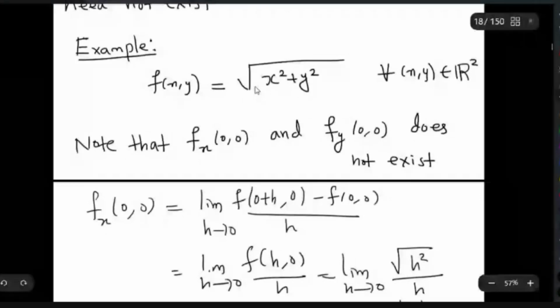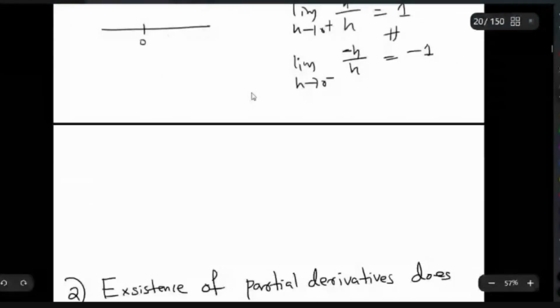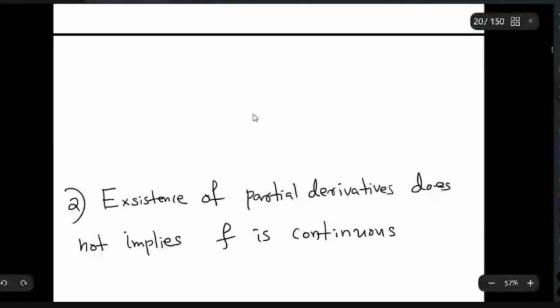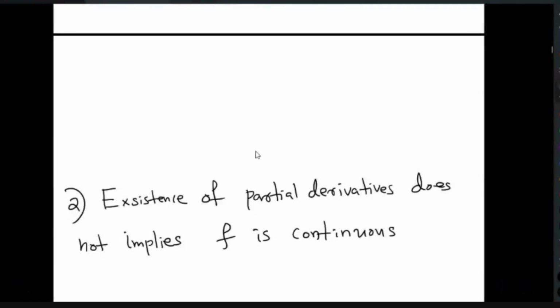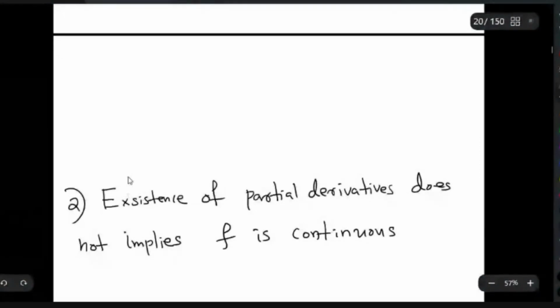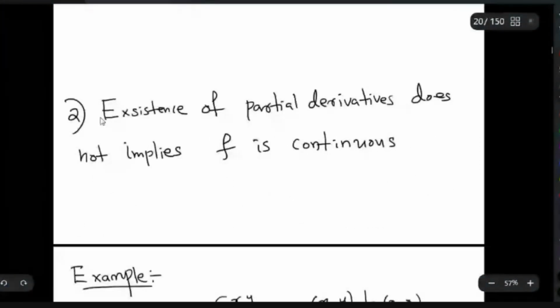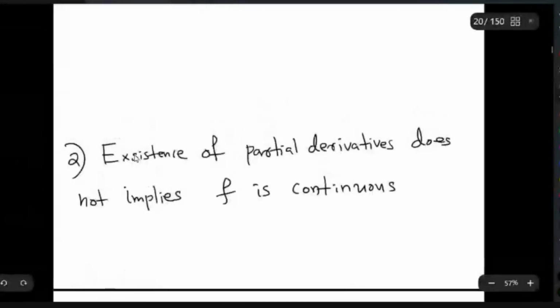Now you look at the other side. This is most important for the partial derivative case, and it is not there in the single variable case. In the single variable case, all differentiable functions are in fact continuous, but for partial derivatives, the existence of partial derivatives does not imply f is continuous. There are functions for which the partial derivatives exist, but the function is not continuous. That is the most important thing, so let us look at that example. This is a very important result.